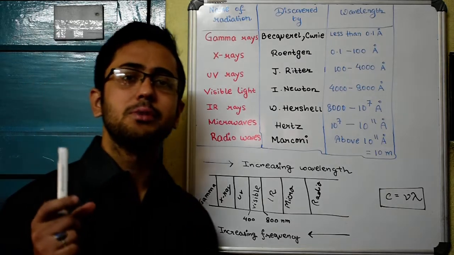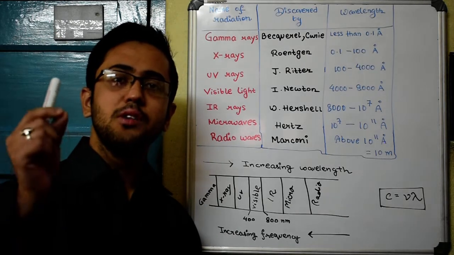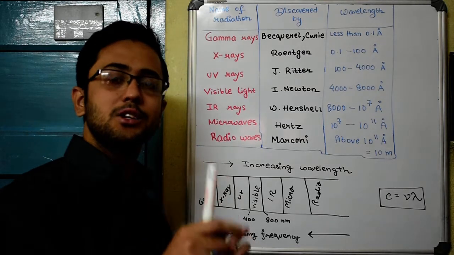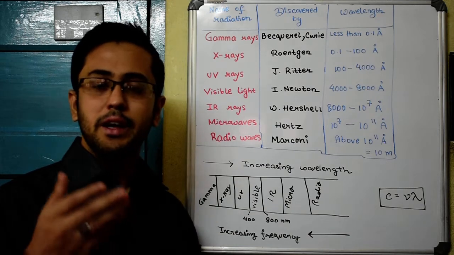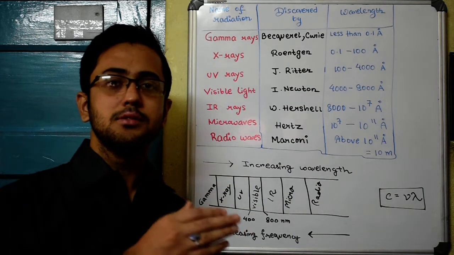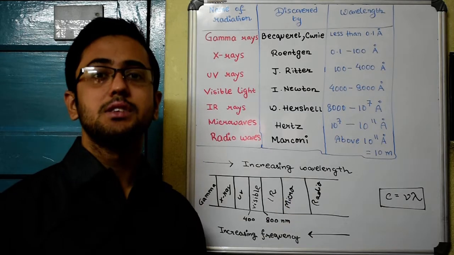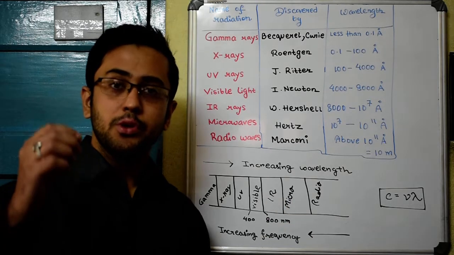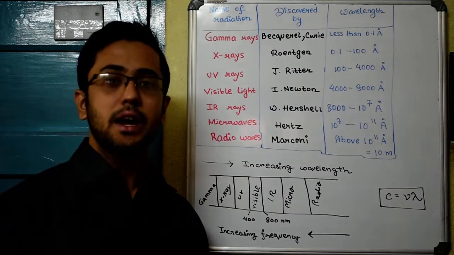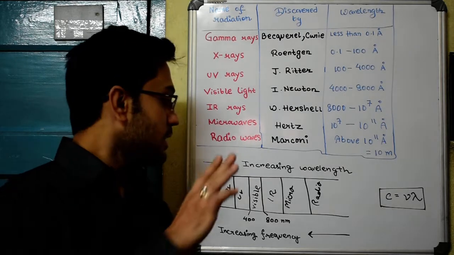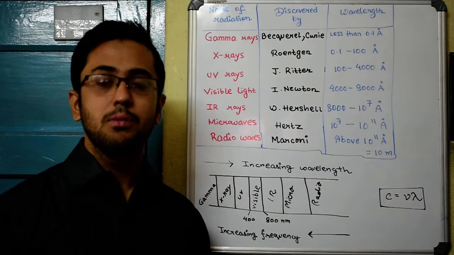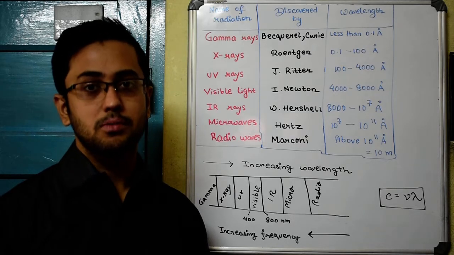The visible spectrum constitutes a very small region of the entire electromagnetic spectrum. It only ranges from somewhere around 4000 to 8000 angstrom. And it is only this little region of the spectrum which produces a sensation in our eyes. As a result, we can detect the spectrum which we know as the visible spectrum.